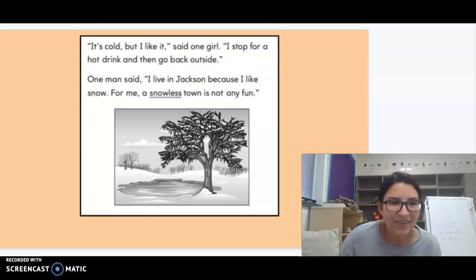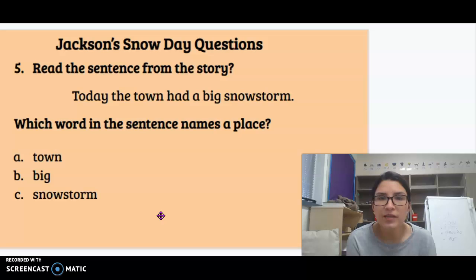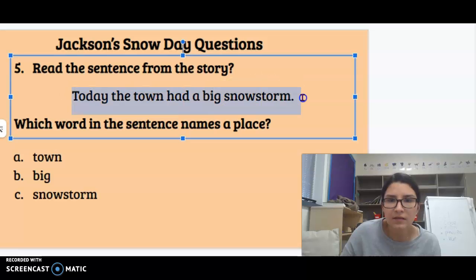All right, let's go to the questions now. Jackson's Snow Day questions. Question 5. Read the sentence from the story. Here's the sentence. Today the town had a big snowstorm. Which word in the sentence names a place? Is it A, town, B, big, or C, snowstorm?